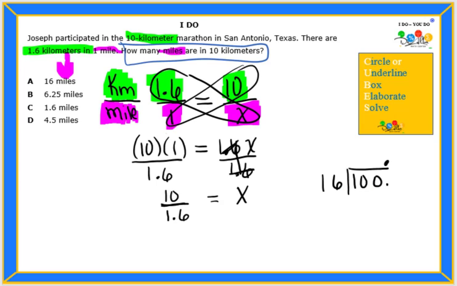Okay, so 16 cannot go into 1 or 10, so we're looking for 16 to go into 100. So I can start off with 16 times 5. 6 times 5 is 30, 5 times 1 is 5, plus 3 is 8, so 80.